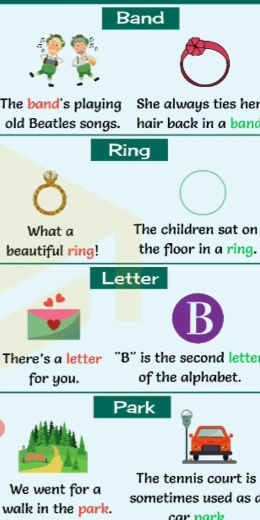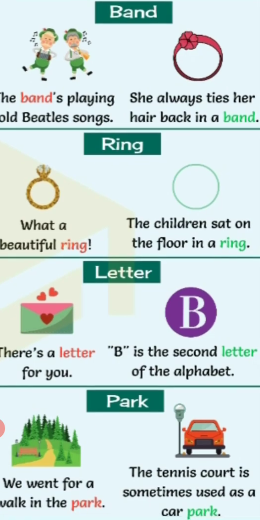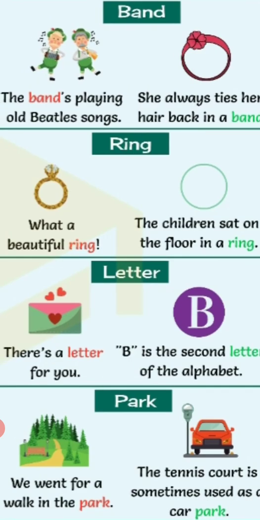Ring. What a beautiful ring. The ring we are wearing. And another, the children sat on the floor in a ring. Letter. There is a letter for you. B is the second letter of the alphabet. Likewise, park. We went for a walk in the park. The tennis court is sometimes used as a car park. These are the commonly used homonyms.